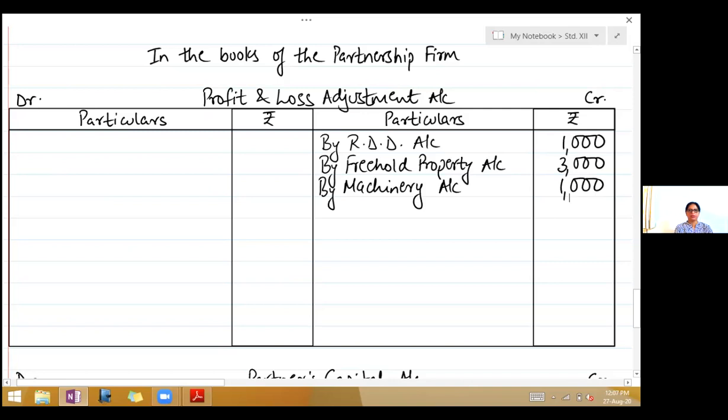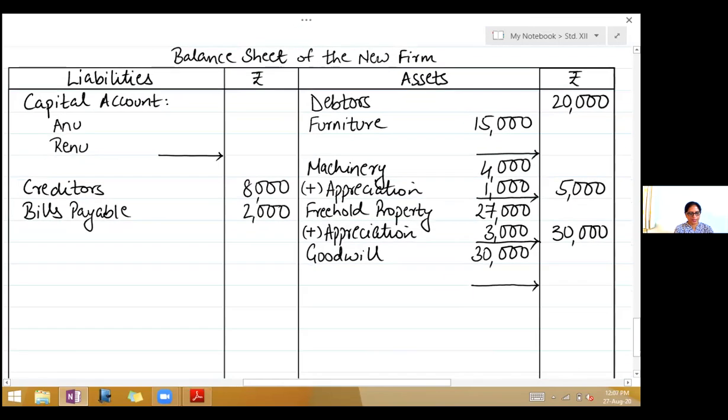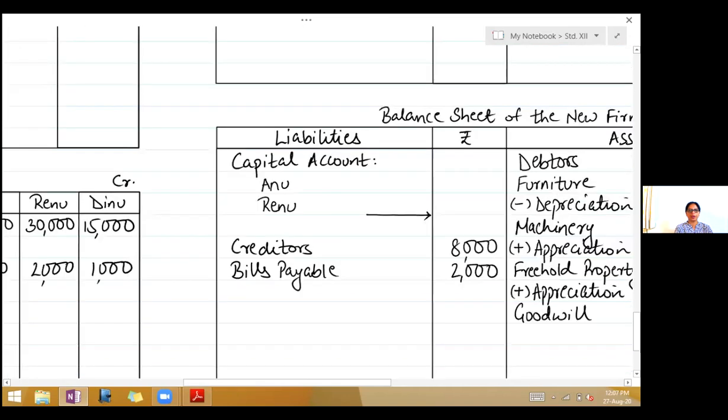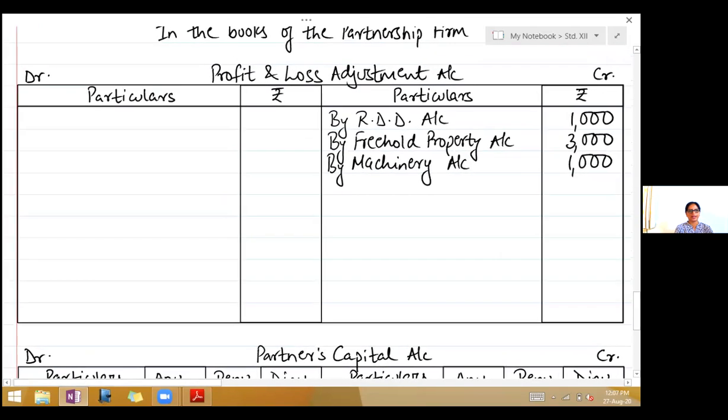Furniture, come to the balance sheet, furniture, it says 12,000. So now what happens? Furniture has depreciated. So write less depreciation. It is depreciated by 3,000. Value of asset has decreased. Second effect, debit profit and loss adjustment account. Write to furniture account 3,000. All debtors are good. We have already done that adjustment.